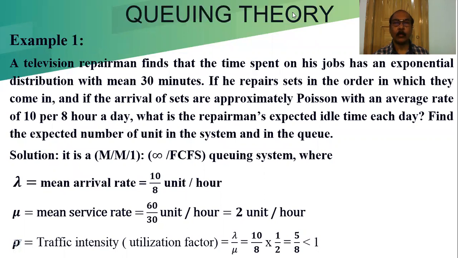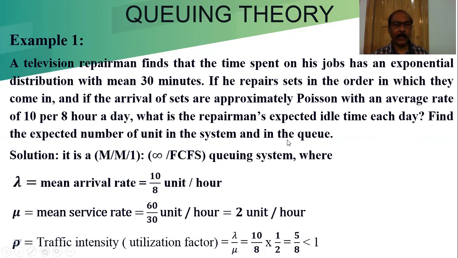Now we move to the discussion of examples. Unless we discuss the numericals or the examples, things will not be clear to you. So here I'm going to consider three examples and explain them one by one.